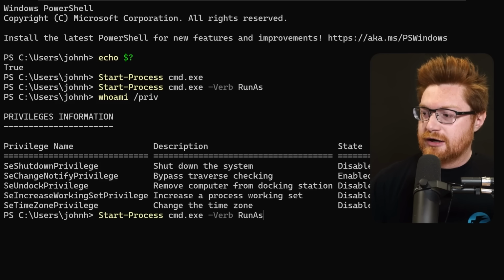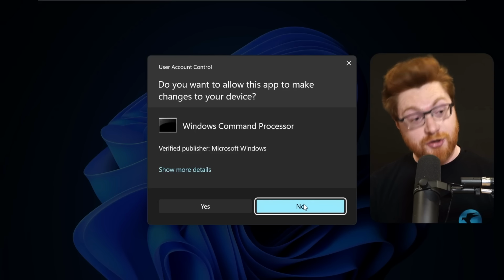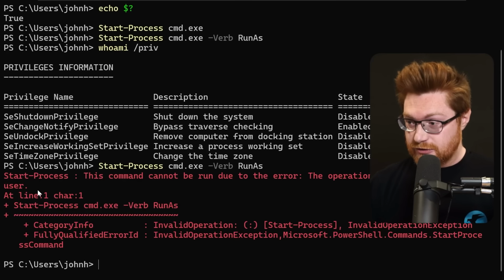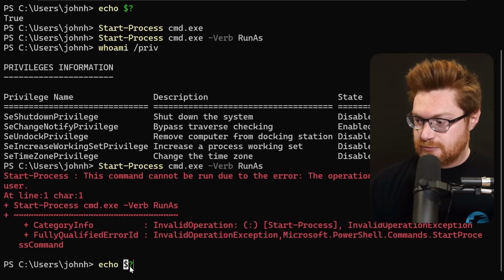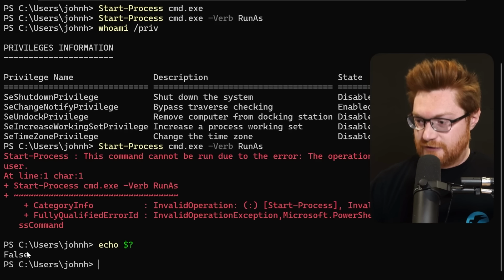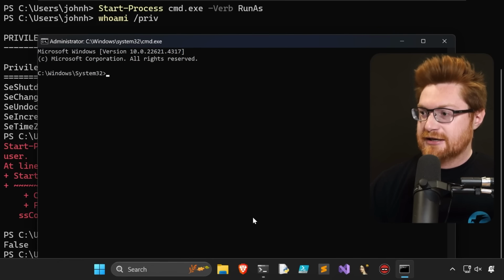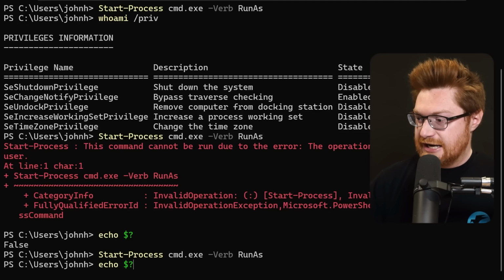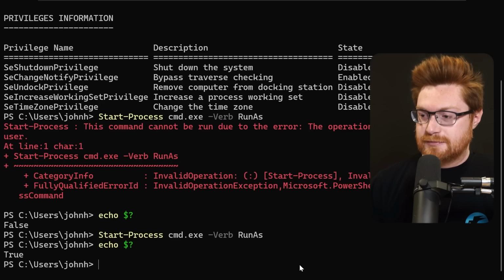But if I were to run the cmd.exe and verb here, but click no, this will error. Of course, now changing our $! exit and error code to the value false. That did not succeed. But let me try it again. Run as with the user account control prompt, administrator prompt fires, and of course that is true. So that's the condition that we need to meet.